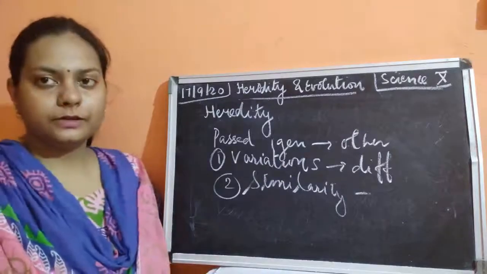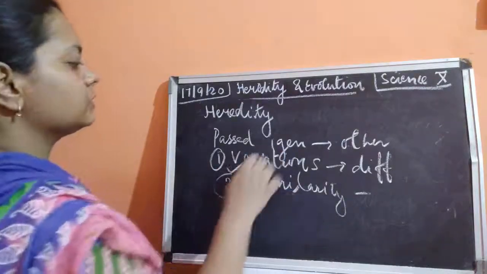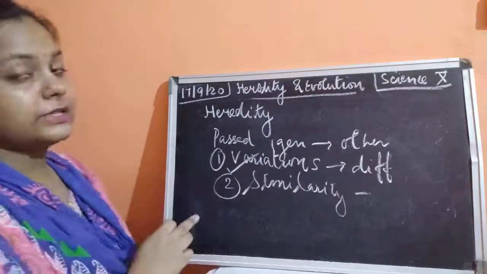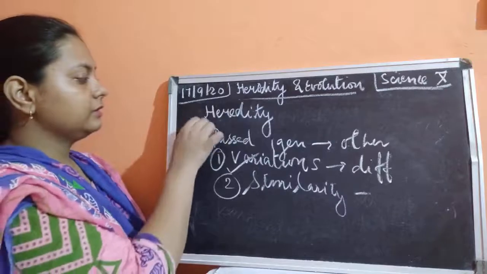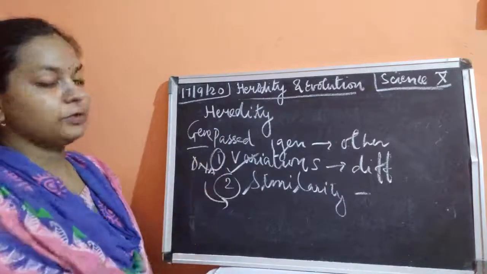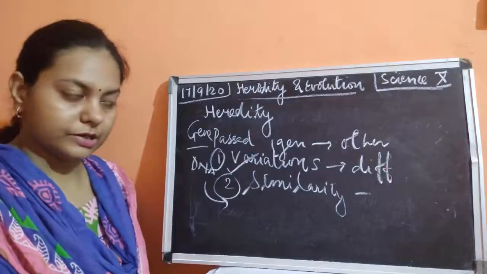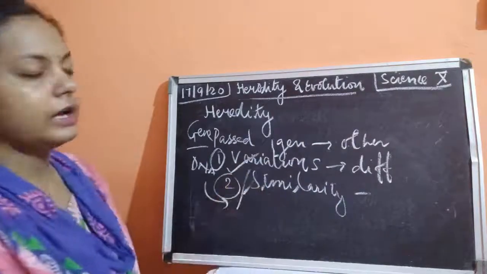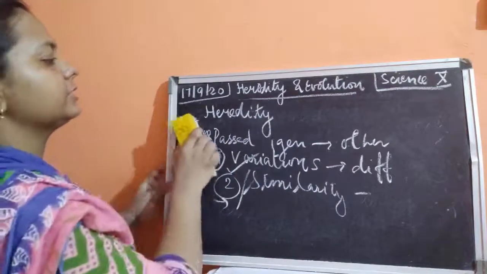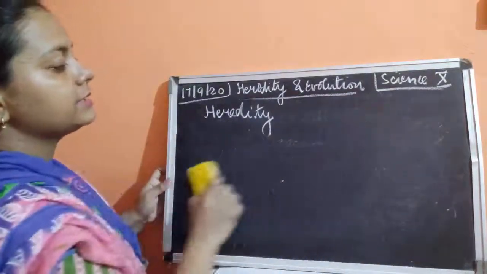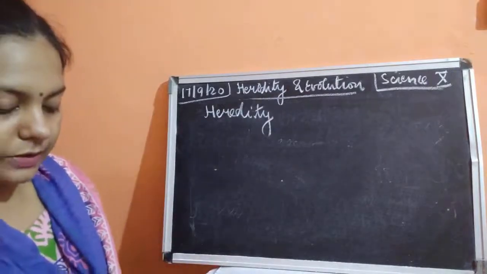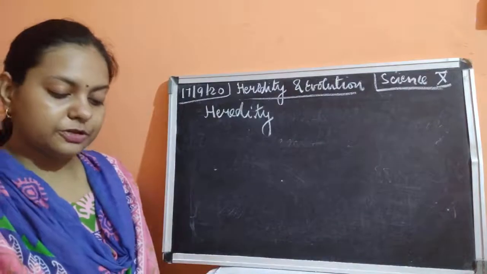Yet we all are different. We all are different just because of the variations present in the sequence, in the small stretches of DNA, that is the gene present in our DNA, which gets transported to the next generation, because of which variations arise. Similarities are less and variations are more in some animals, in some plants, in some organisms. Now, the next thing we discussed is the transmission of the characteristics.